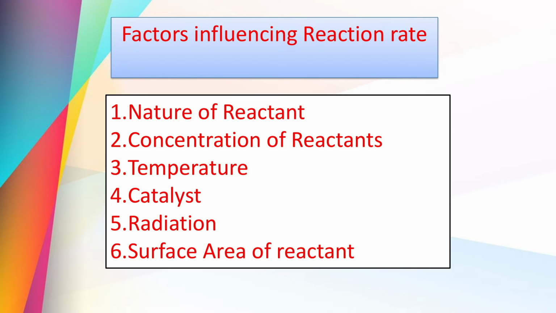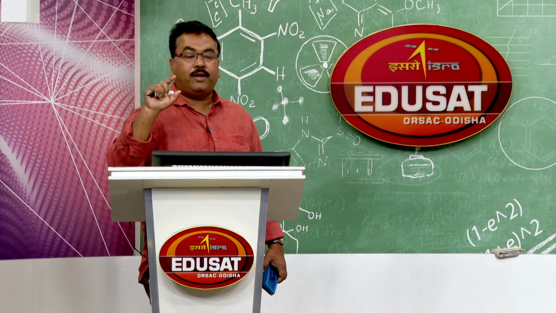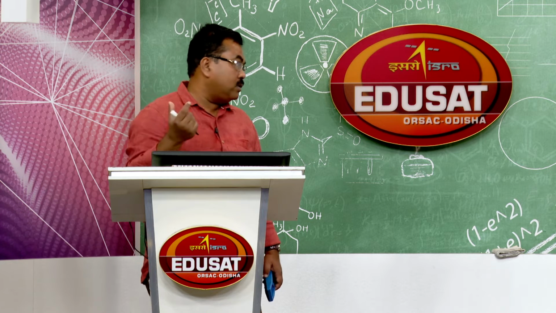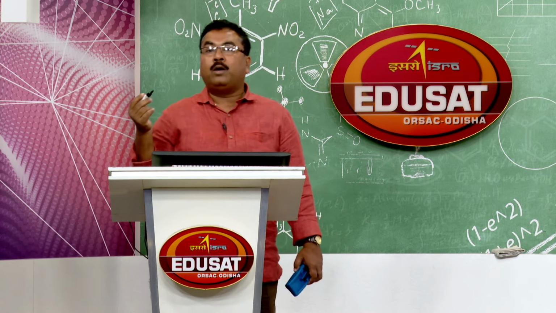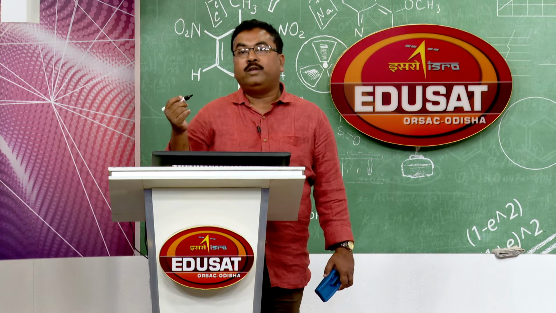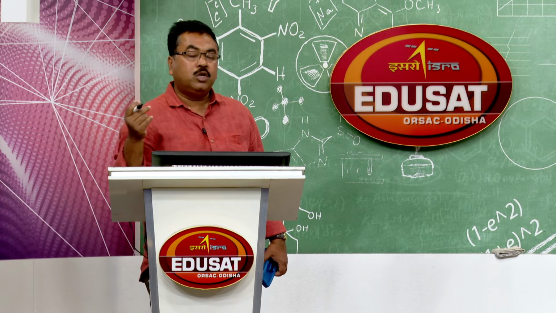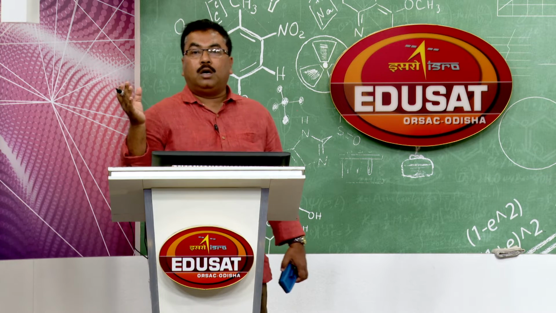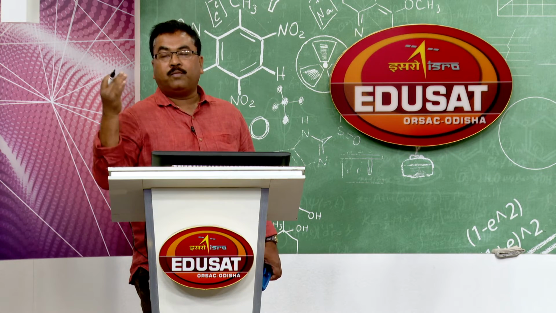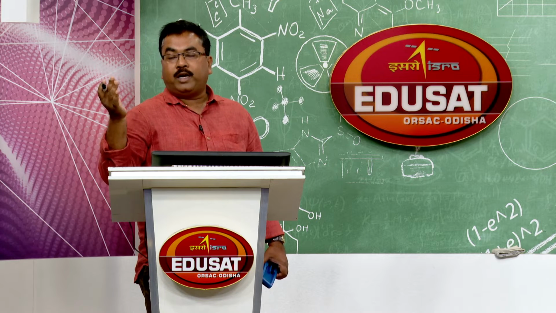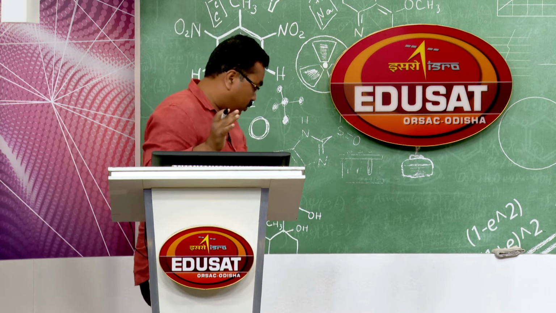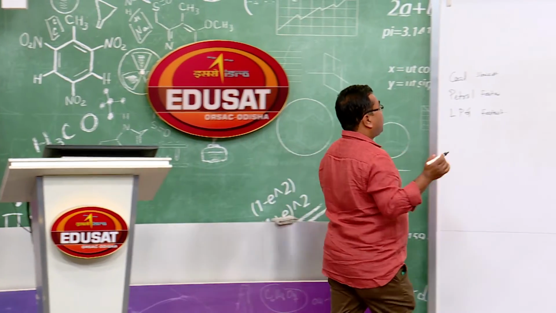So, next, concentration of reactant is very important. Here three things are there: rate, rate expression and rate law. With the knowledge of these three things, we can better know about the effect of concentration on the reaction rate, or how fast a reaction occurs. Already you know what rate is. Rate means the rate of formation of product, or the rate of disappearance of reactants. In that way we can know the rate. There is another term, known as rate expression.